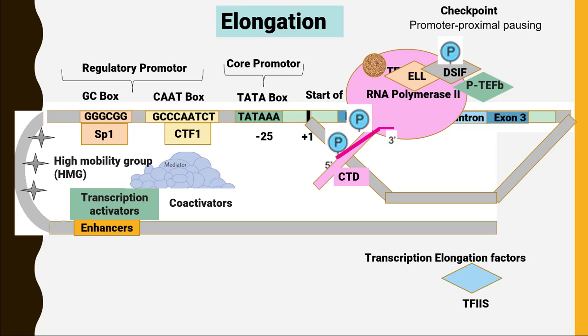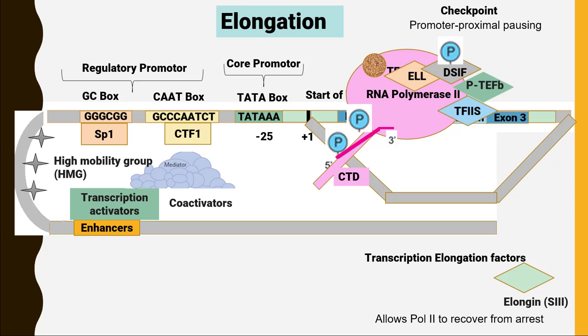The next protein that helps in elongation is called TF2S. TF2S will bind itself with RNA polymerase and allow it to recover from the arrest position. A similar function is available for the last protein, called elongin SII, which attaches itself to RNA polymerase II and moves it from the checkpoint. In this way, RNA polymerase II will complete the process of elongation by passing several checkpoints.